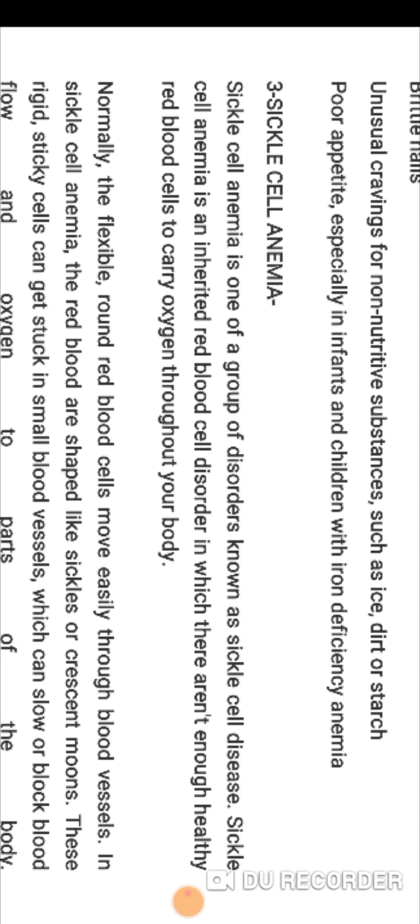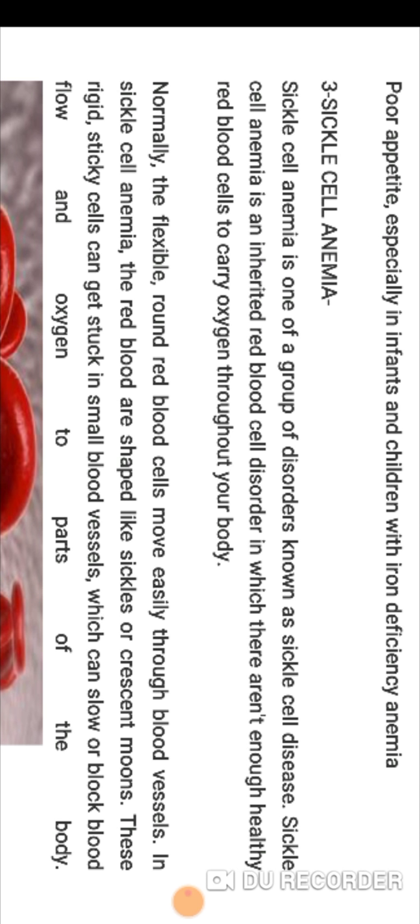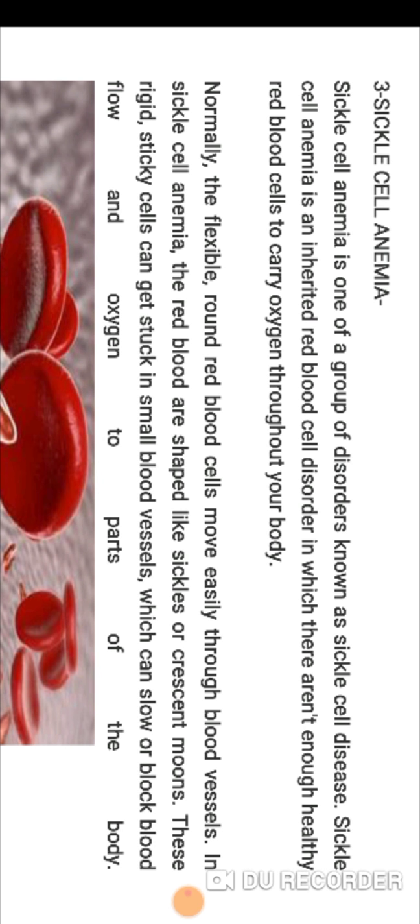This is basically our red blood cell, which is concave, like a circle in size, but in sickle cell anemia the red blood cells change their shape like a sickle. Normally the flexible, round red blood cells move easily through the blood.